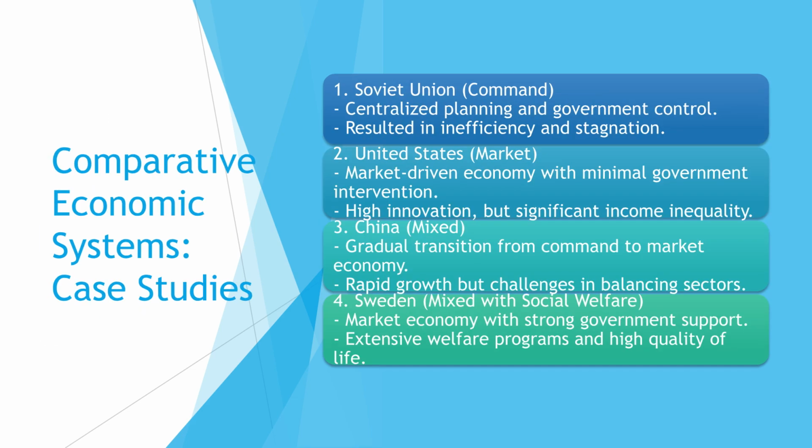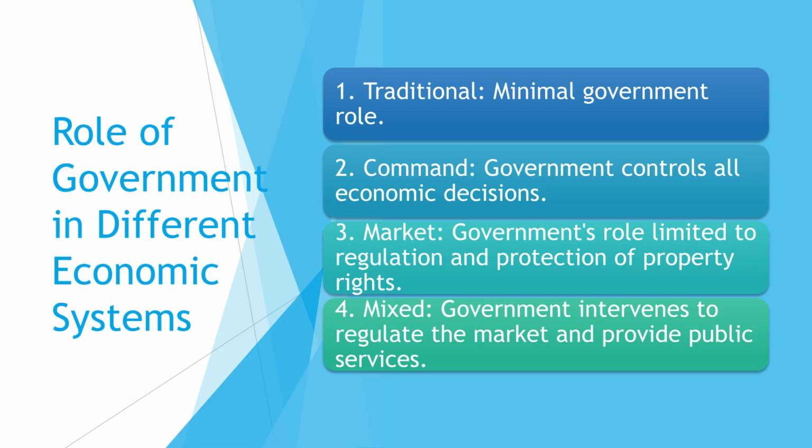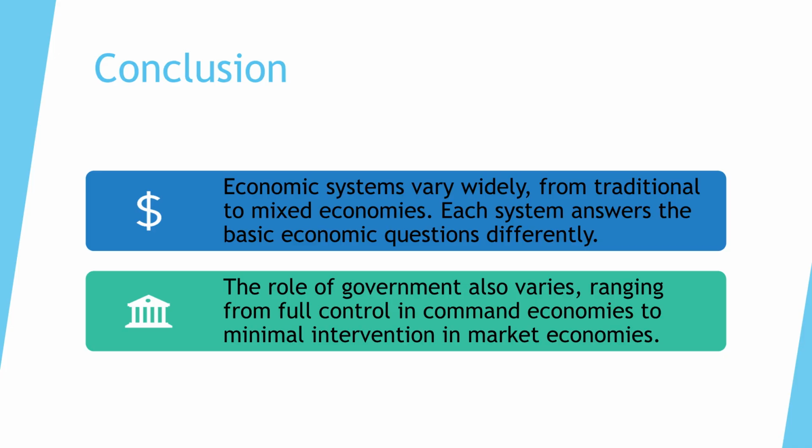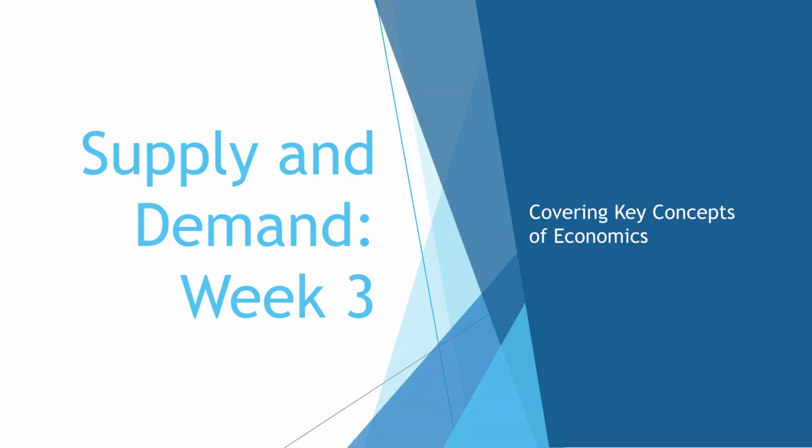Case studies of economic systems include the command economy of the Soviet Union, the market economy of the US, and mixed economies like China and Sweden, highlighting their unique outcomes. The government's role varies significantly: minimal in traditional systems, total control in command economies, limited regulation in market economies, and intervention to provide services in mixed economies. In conclusion, economic systems range widely, with each having a distinct approach to the basic economic questions and a varying role for government. Week 3 focuses on supply and demand, covering these key concepts of economics.